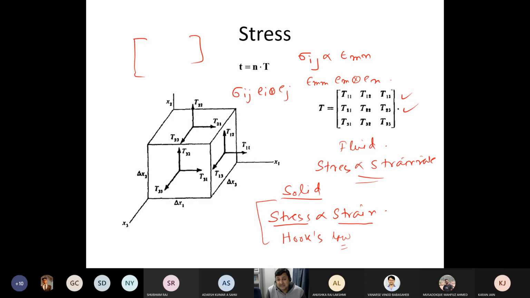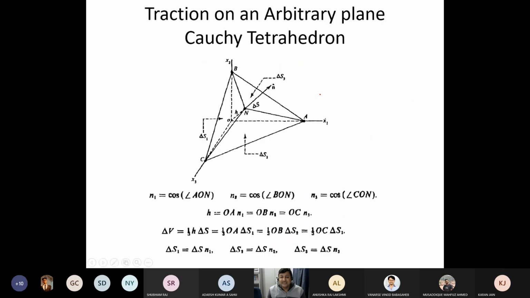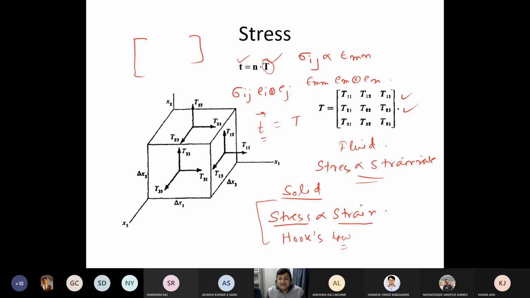But before you understand the strain, one thing you have to understand is the relationship with the stress. By the way, this capital T is called the Cauchy stress. The relationship between that stress and this small t, which is called the traction. So you have to understand the relationship between t, which is a traction vector, and the stress, which is a cooked up quantity, that is the Cauchy stress.